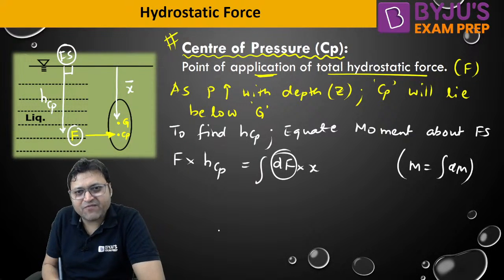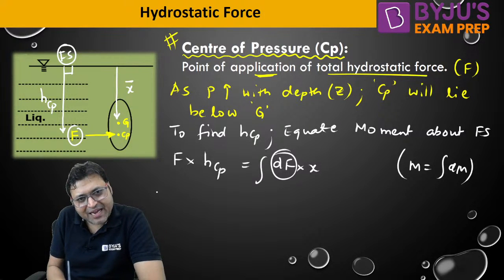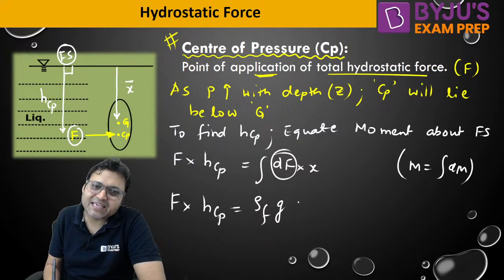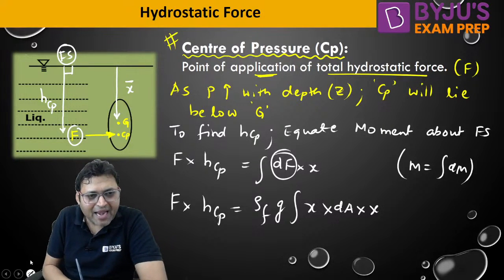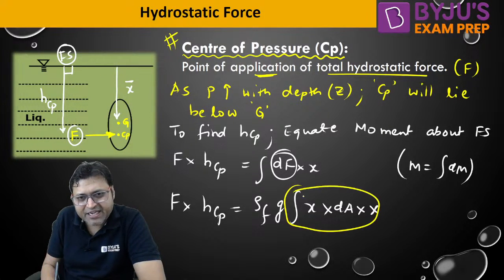And what was dF? So F into HCP will be equal to rho into g into integration of x into dA into x, it will be x square into dA. Integration of x square dA is I naught.